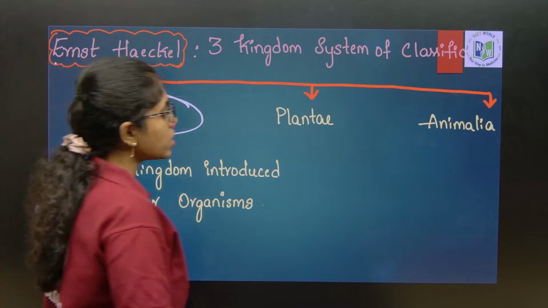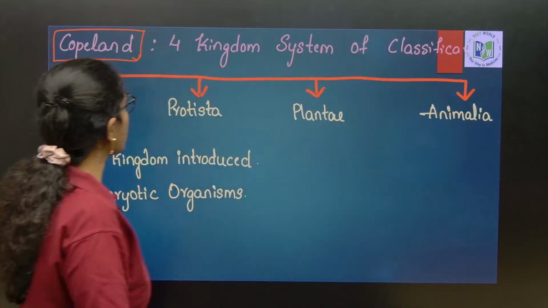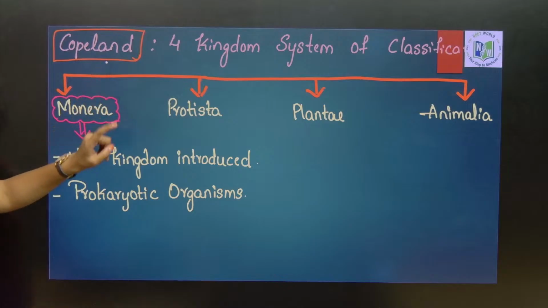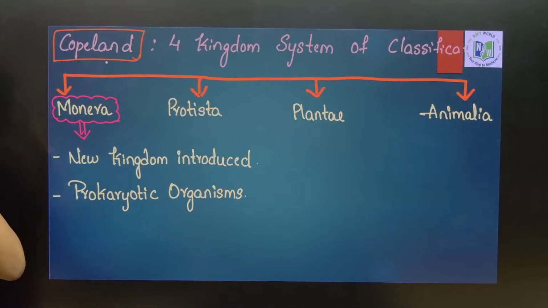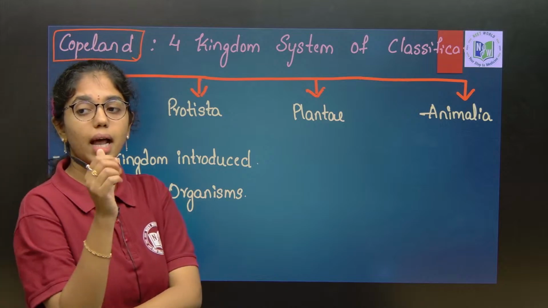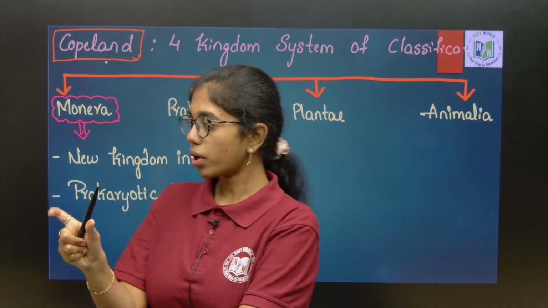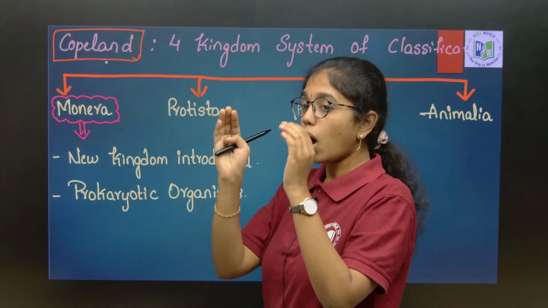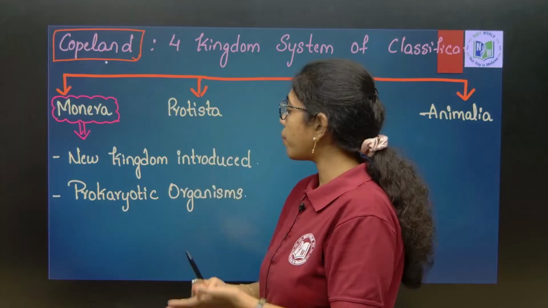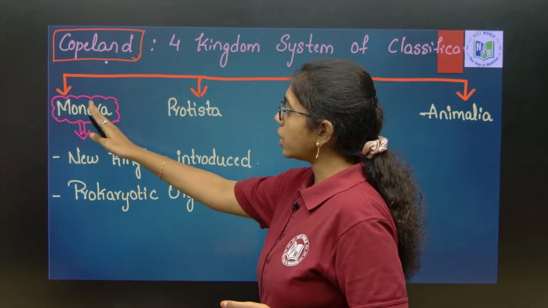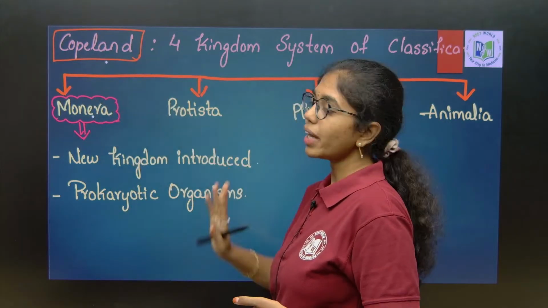Next is what? Four kingdom system of classification, which is proposed by Copeland. Previously, Ernst Haeckel placed unicellular organisms under the kingdom Protista. Now, all the unicellular prokaryotes were placed under the kingdom Monera, which is introduced by Copeland.